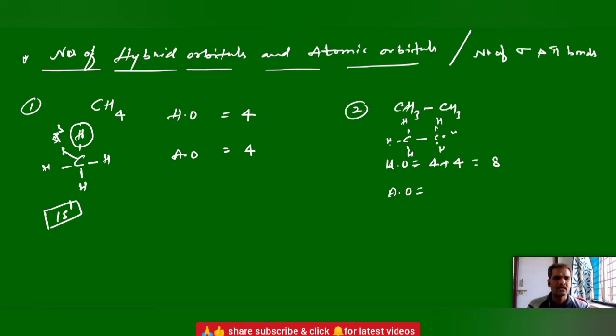Carbon does not carry any atomic orbital. Why? Because it is completely sp3 hybridized. But hydrogens can carry atomic orbitals, right? 6 atomic orbitals. Next.